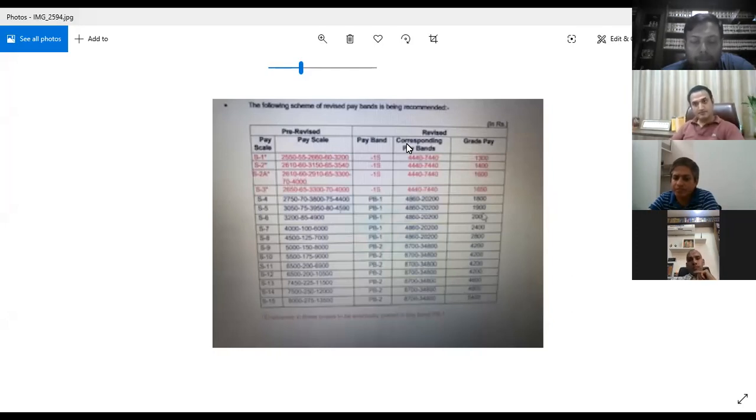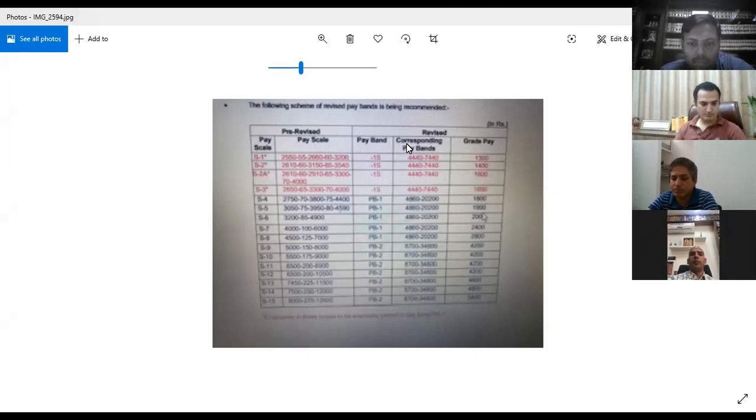That is maximum scale. So 4,500 becomes entry level pay scale, 150 becomes increment, annual increment, and 7,000 or 8,000, whatever you are able to see, that becomes maximum pay level which a person can reach while working on the specific post.